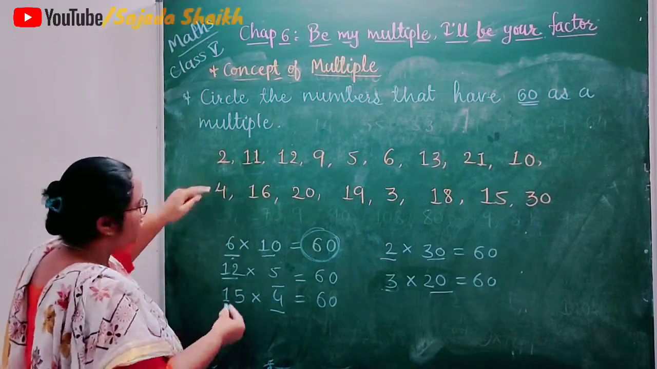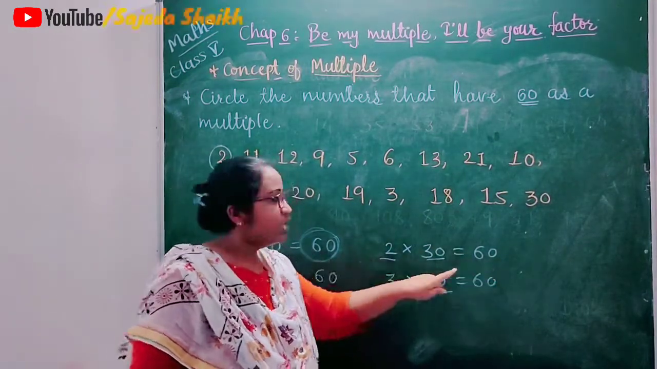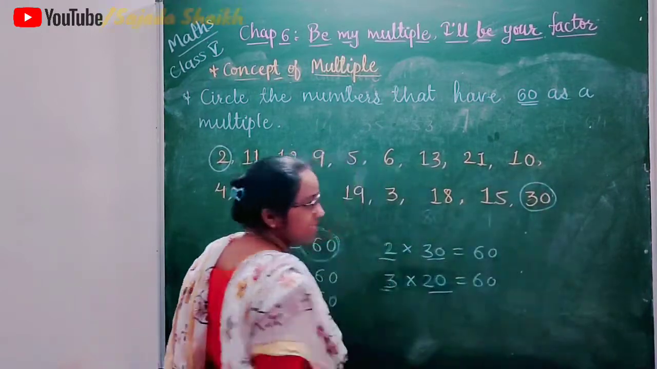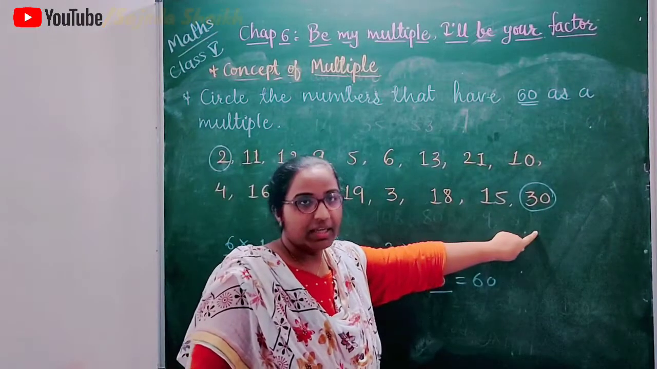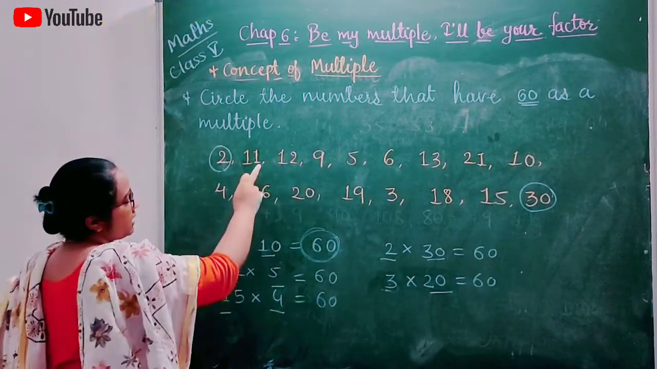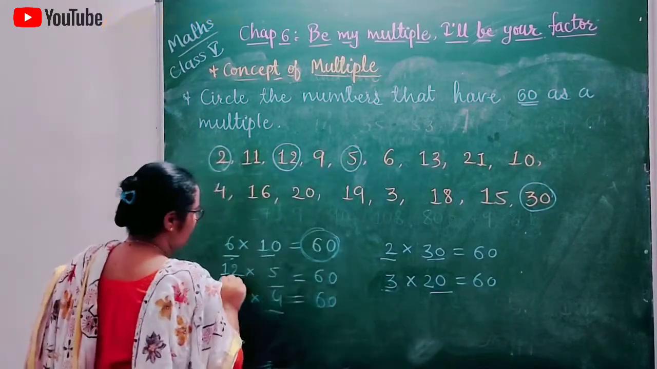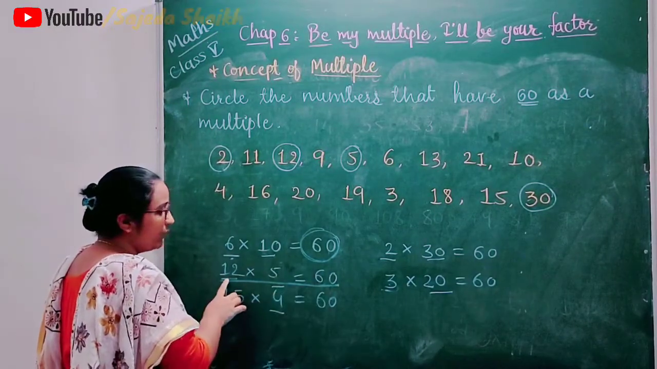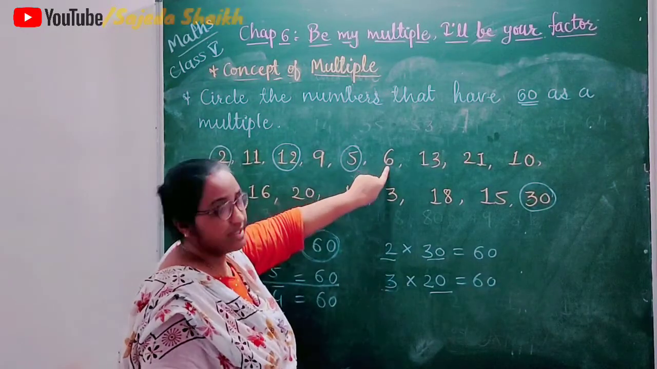So let's start with 2. Now we can do 2 30s are 60. So one is 2 and the other number that is multiplied with 2 is 30. So 2 multiplied by 30, they have multiple 60. Next is 12. So we can do 12 5s are 60. Here it is. 12 5s are 60. Means 60 is a multiple of 12 and 5. So put the circle.